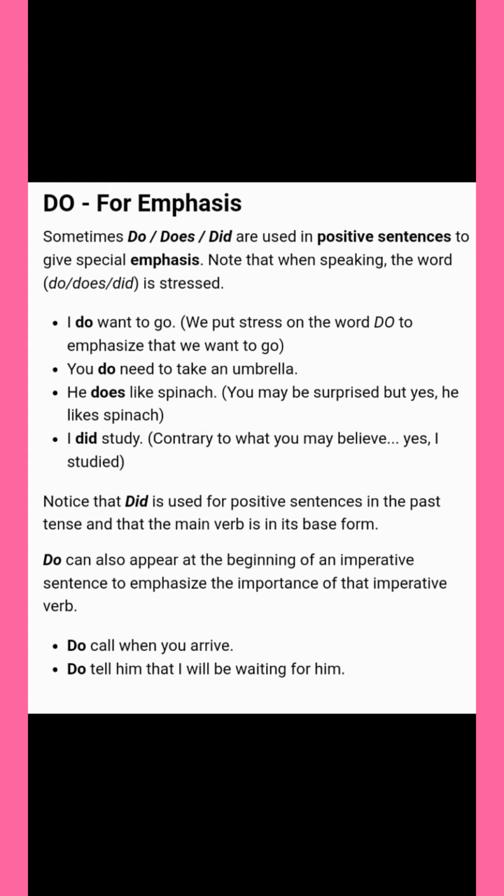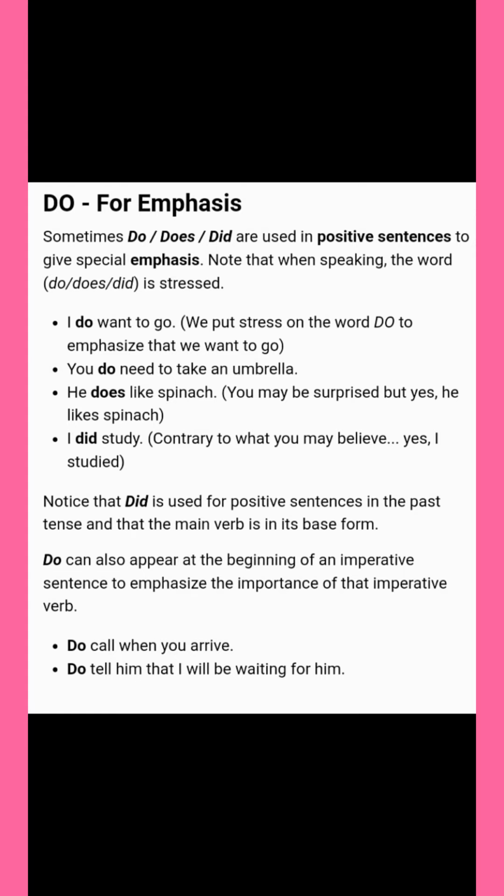He does like spinach. Maybe it is surprising for you. So, he likes spinach, but we are stressing there and saying he does like spinach. I did study. We can say it as I studied, but here we are stressing and saying I did study.